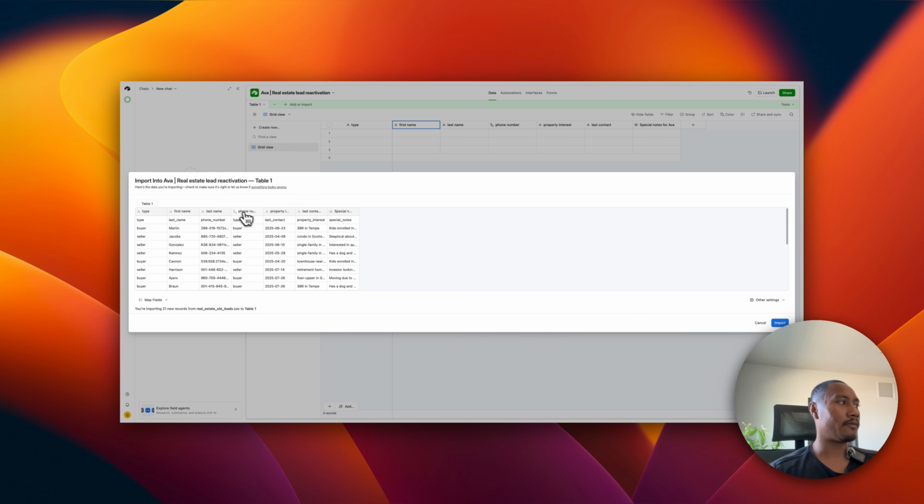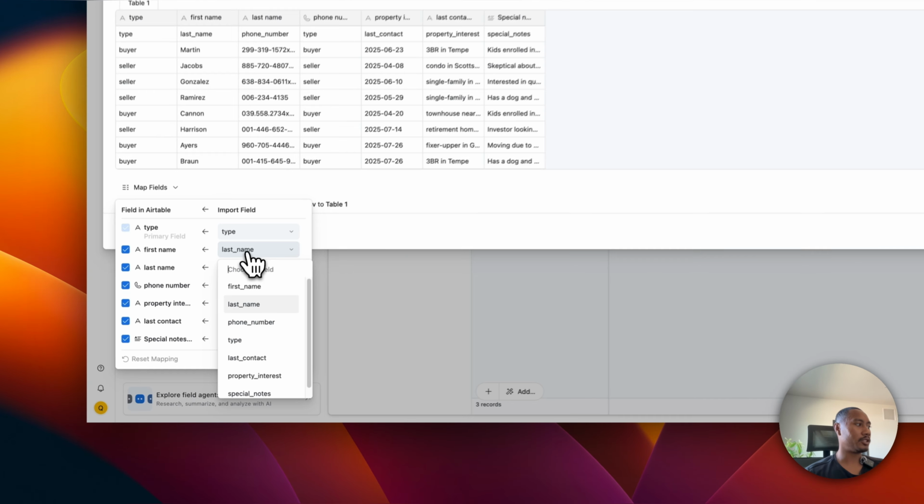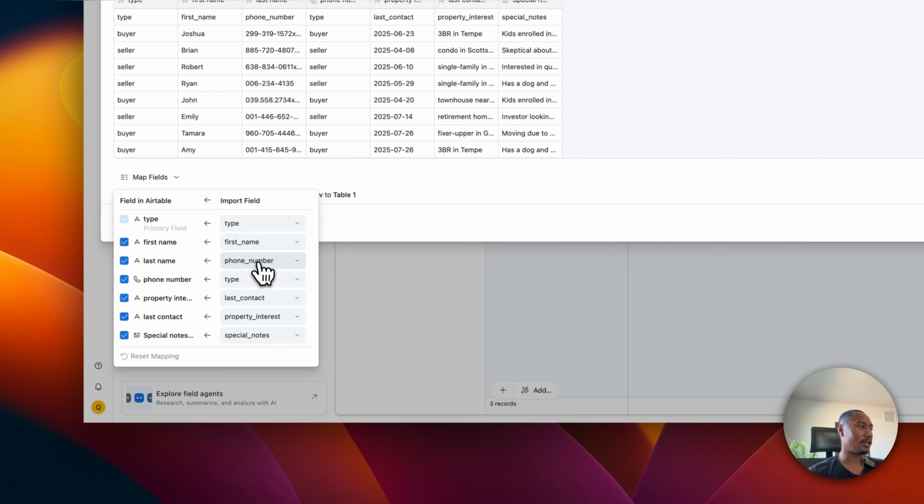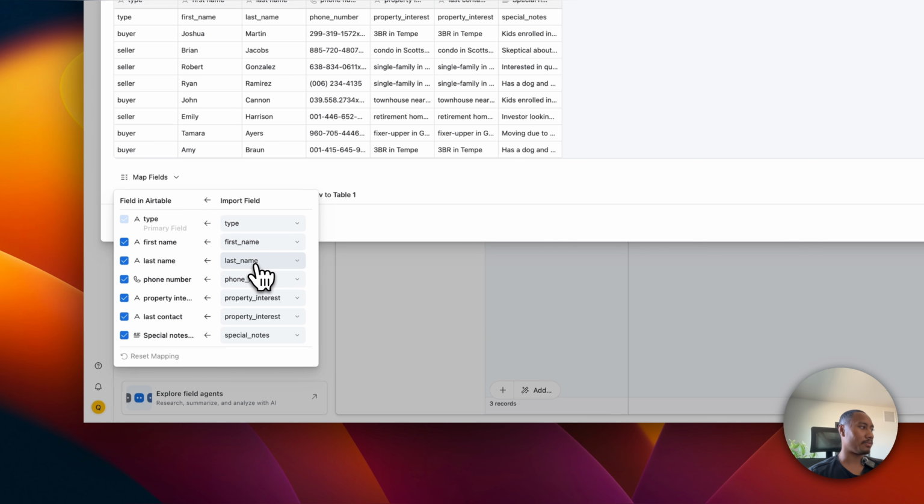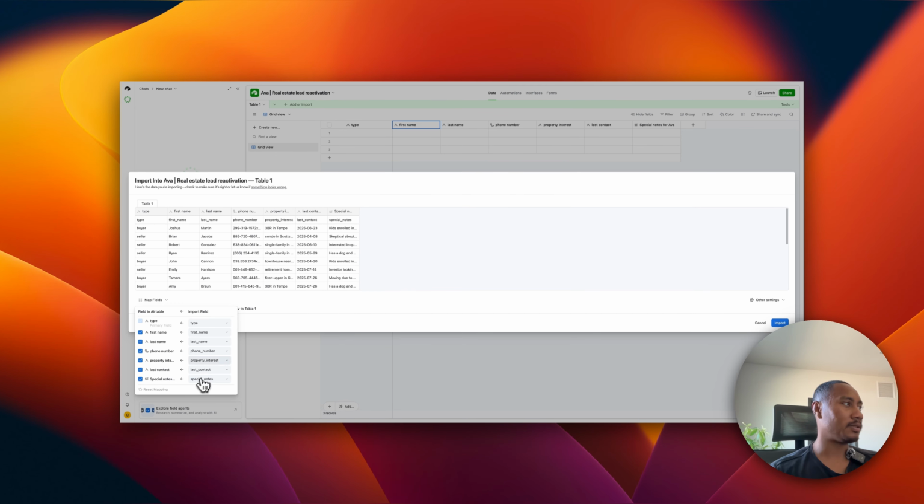So type is mapped to type, so that's good. The first name should be mapped to first name. Last name should be mapped to last name. Phone number, let's map this to phone number. And then also property interest, we can map this to property interest. And then last contact, let's map this to the last contact value. And then special notes, it's already mapped. So let's see, we have the type on the left, first name, last name, phone number, property interest, last contact, special notes. So now we can go ahead and hit import.